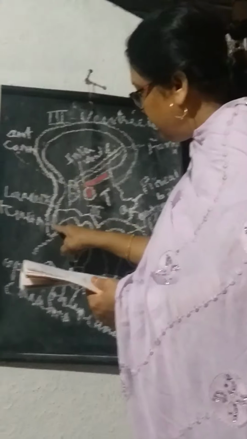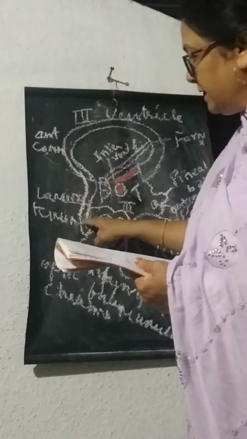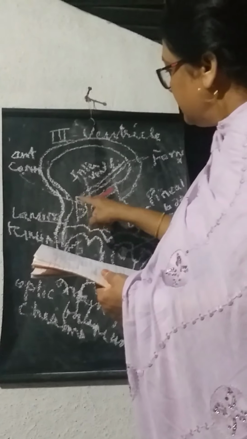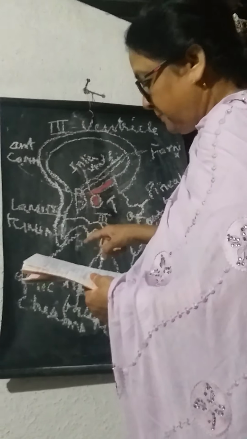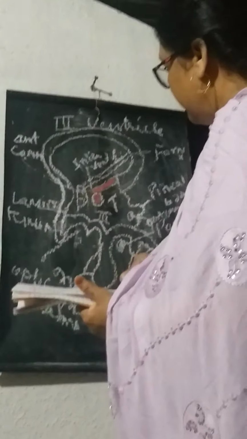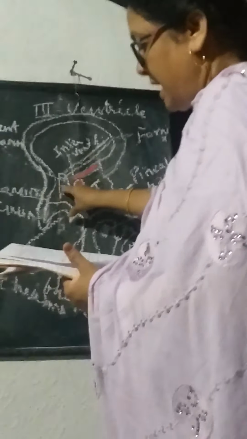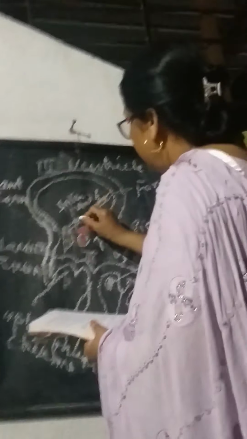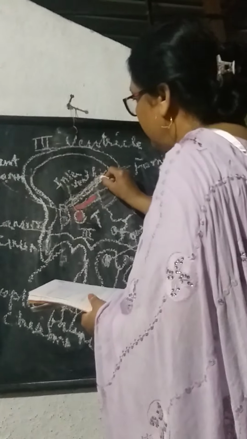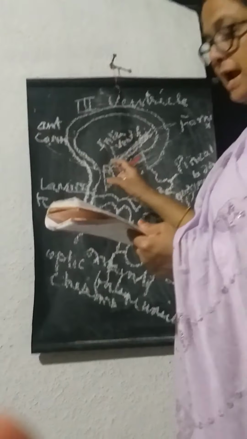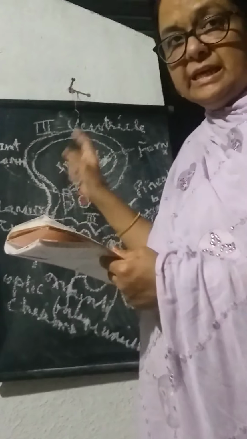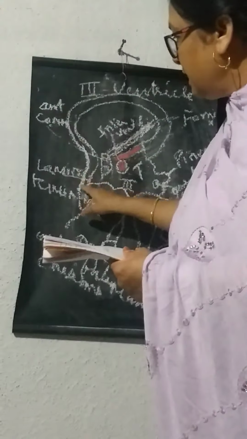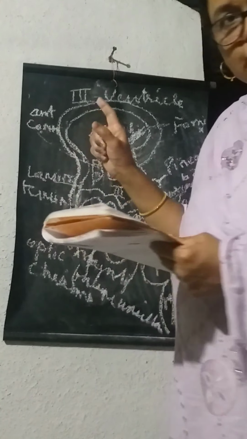So the anterior wall of the third ventricle is formed by the lamina terminalis, the anterior commissure, and the anterior column of the fornix. Got it? This is the anterior column of the fornix. So the anterior wall is formed by the lamina terminalis below the rostrum.